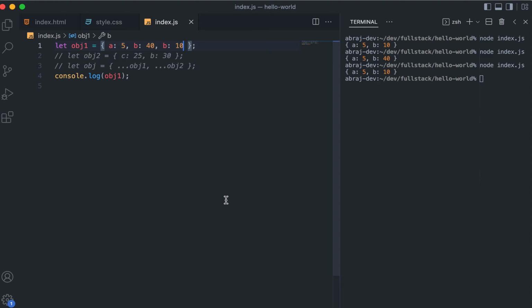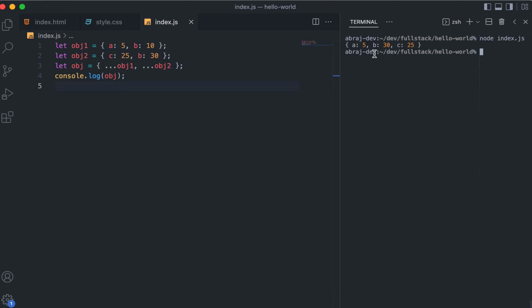So now in the same context, if you look through that lens here, what should you expect? I'm spreading obj1, I'm spreading obj2, and this B is common. Then you can guess that this B will override the earlier B. So as expected, A is 5, that is fine, but B is not 10, B is 30, because this is the latest one, because you put it later, right? And then C is 25.